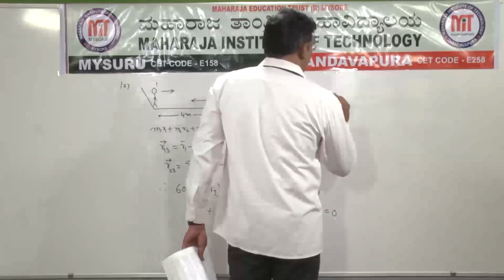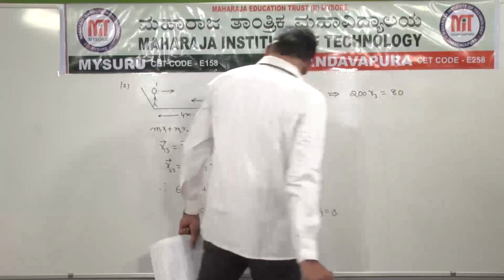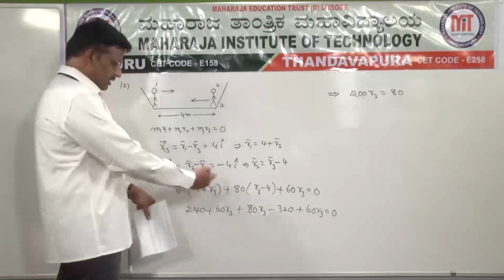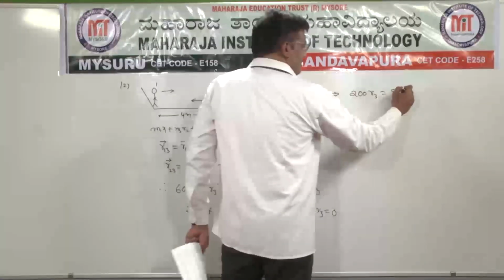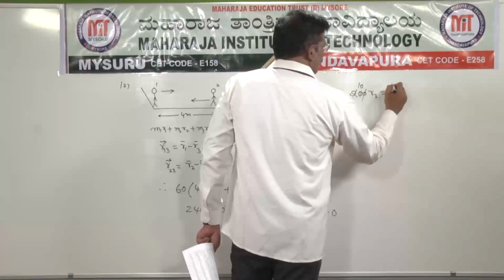So 200 r3 is equal to minus 240 plus 320, which is 80.